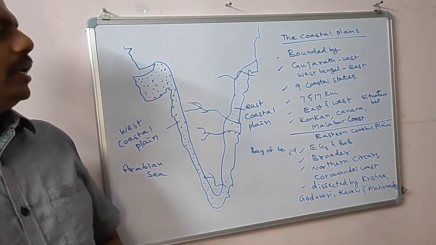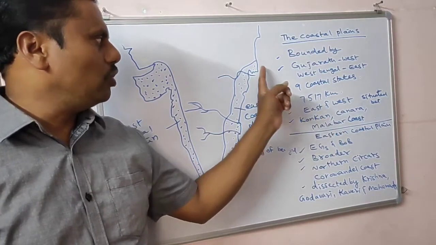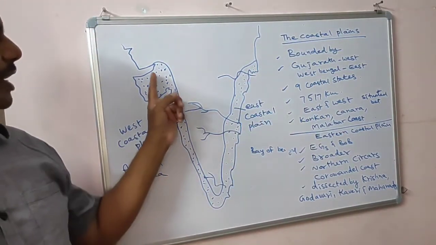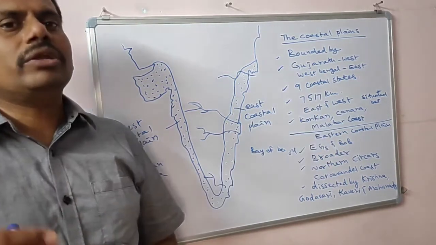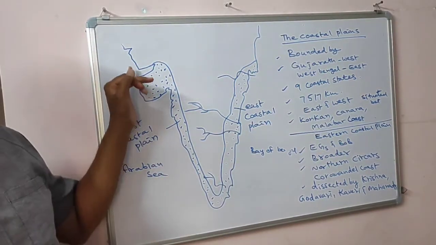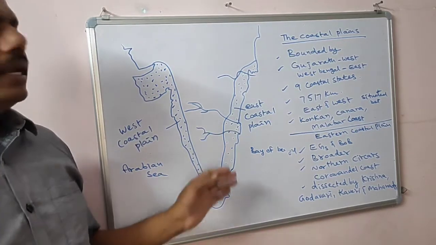In our country, we have nearly 7,517 kilometers of coastline. How many kilometers of coastline do we have? 7,517 kilometers. That means nearly 9 states you can find in the coastal area.